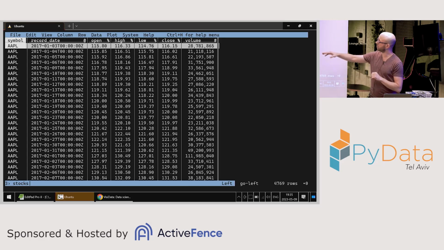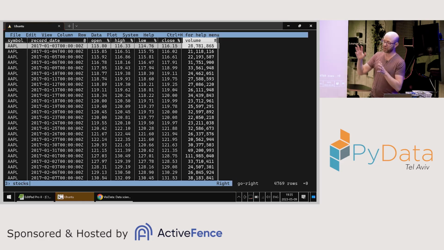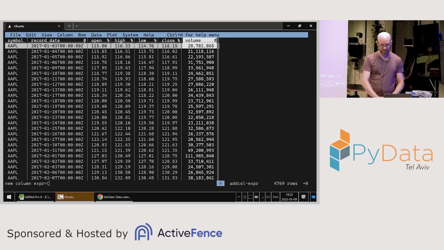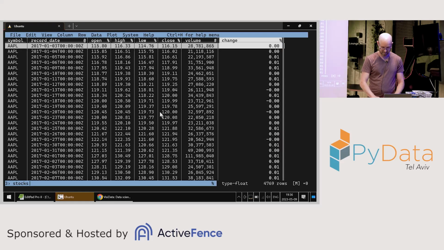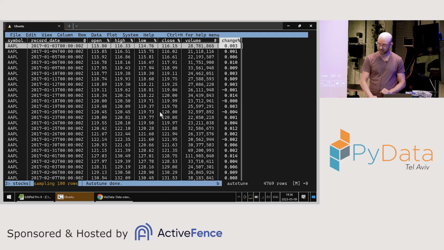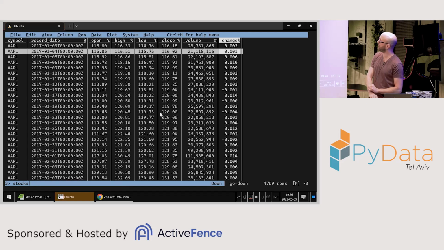So I've got a bunch of stock movements, and I want to add another column. I want to add another column that says for each day, and for each row, basically, how much did the stock go up by. I'm going to add a new column, and basically, I'm just writing a Python expression. Close minus open. And I even have auto-completion right in VisiData, divided by open. I'm going to call that change. And now I see the change for every row here.